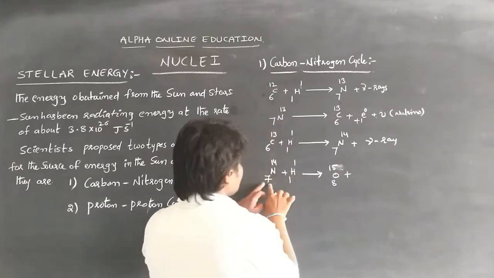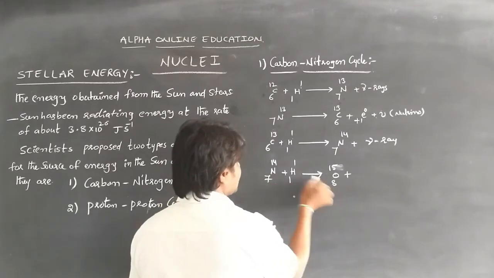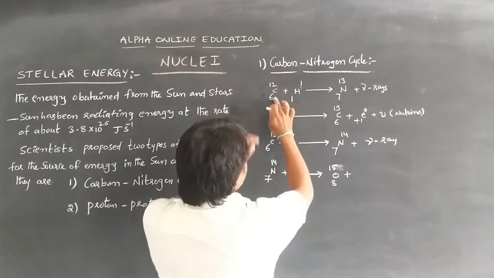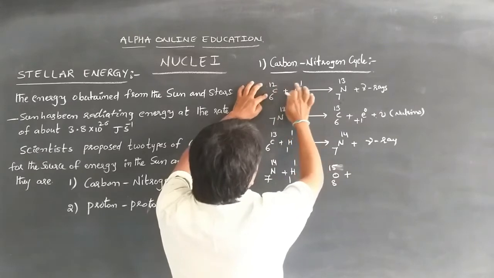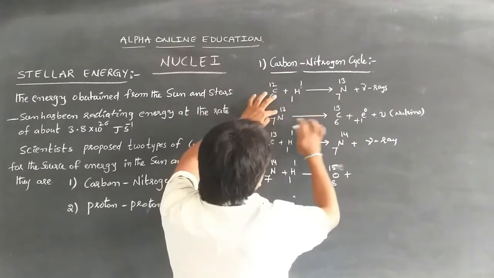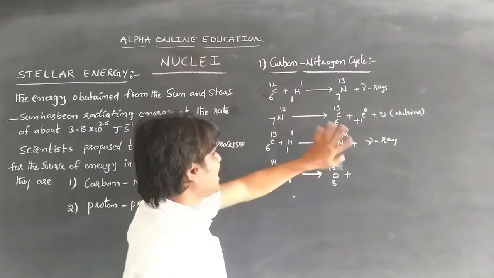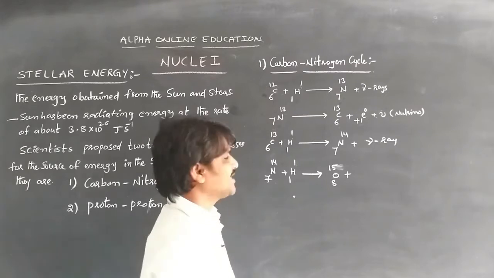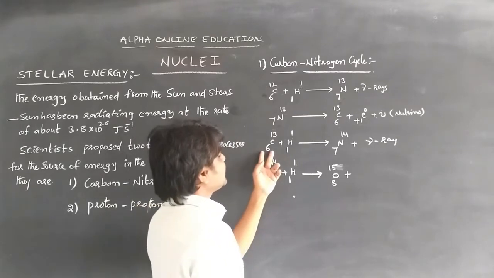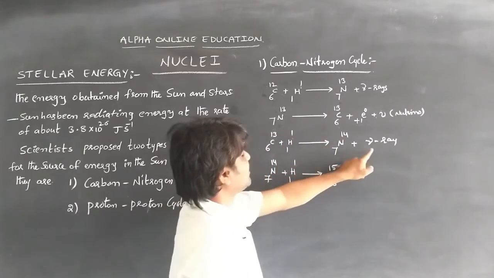Here we should balance the reaction: 7 plus 1 is 8, 14 plus 1 is 15. Here also, 6C12 plus 1H1 gives 13 and 6 plus 1 is 7, so 7N13. Here one proton, 6 plus 1 will be 7. We should balance the equation like this to write in the examination also. Again in 6C13, 6 plus 1 is 7 and 13 plus 1 is 14, by emitting gamma radiation.